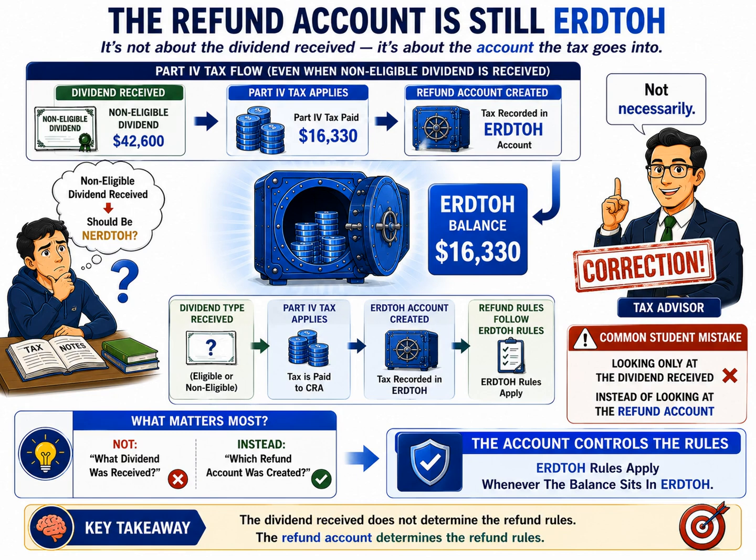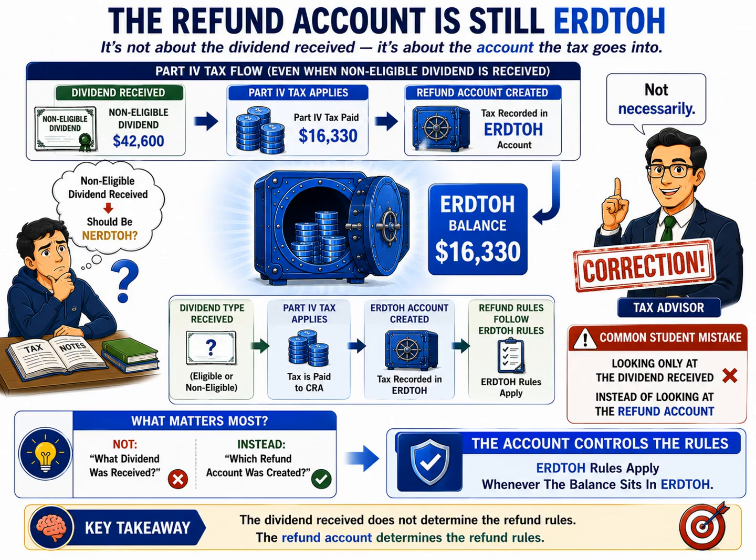The comparison box at the bottom summarizes the lesson perfectly. The wrong question is, what dividend was received? The right question is, which refund account was created? That single shift in thinking transforms how you analyze ERDTOH and NERDTOH questions.